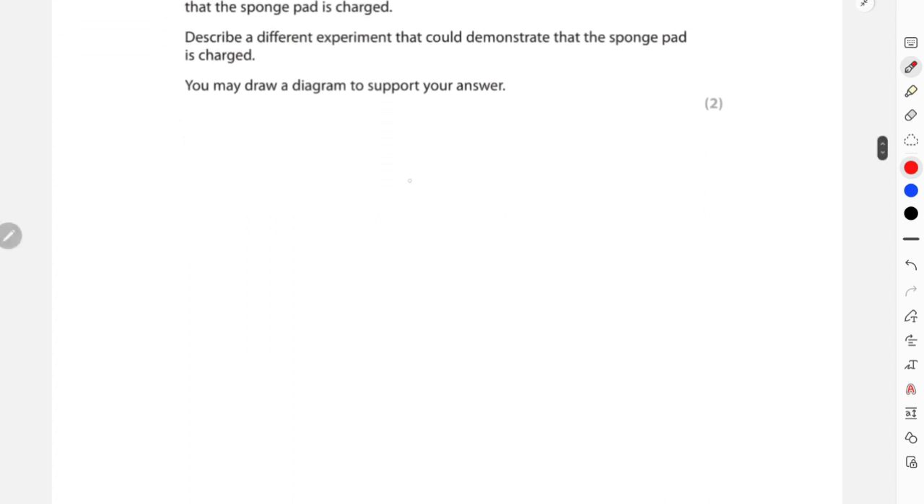So I can just draw a diagram over here. I know the sponge pad was maybe negatively charged, or maybe it will be positively charged, and since it is positively charged, I'll bring a rod that is neutral. That means it will have equal positive and negative charges. That is what neutral indicates. And if they get attracted to each other, then obviously this would demonstrate that the sponge pad is charged.